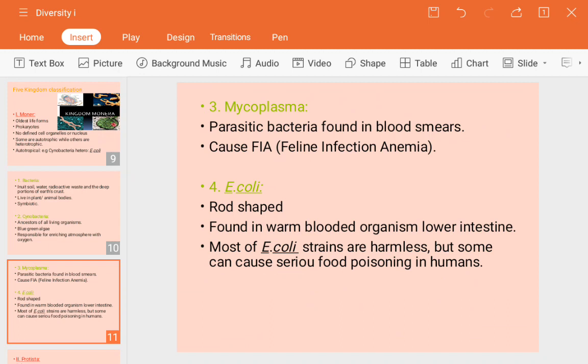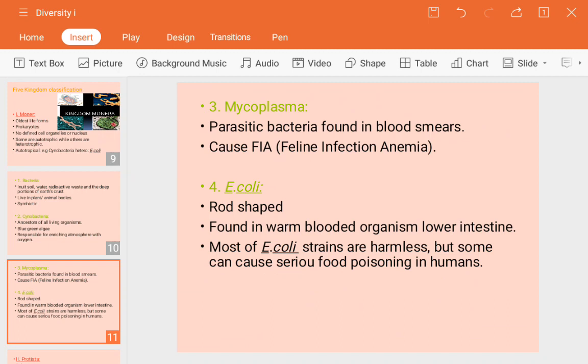Next, that is E. coli. What is E. coli? It is a rod shaped bacteria. Rod means, you know, we will normally see it in the image in the next portion. Next, it is found in the lower intestine of warm blooded organisms. So where actually is it found? Not in the cold blooded, but in the warm blooded organisms. There is one reason why it is present in the warm blooded organisms.